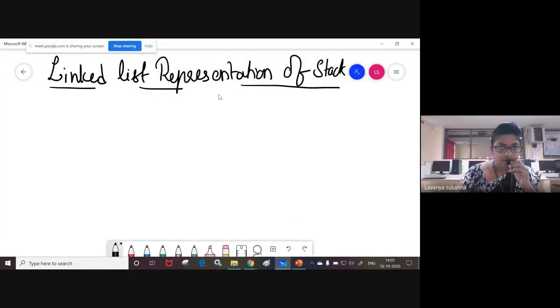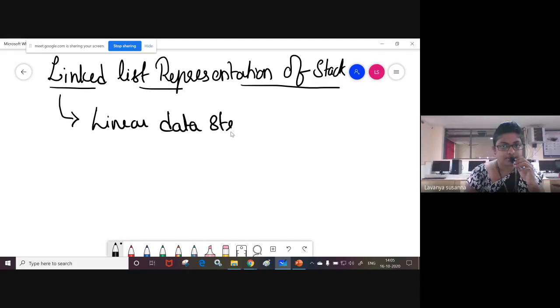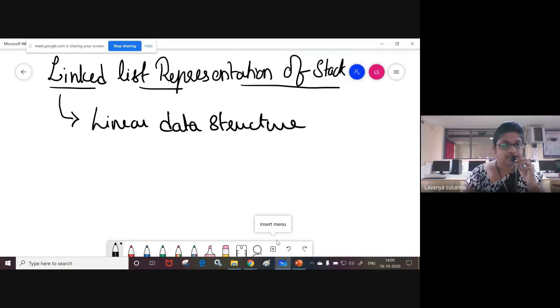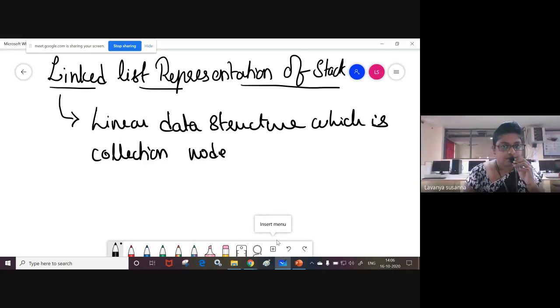Okay, see here. Linked list is a linear data structure. What is meant by linear data structure? Where elements are arranged in a linear fashion in a sequential order, it is called a linear data structure. Here, linked list is a linear data structure which is a collection of nodes.